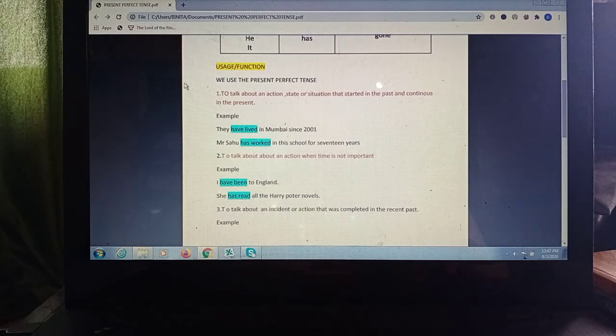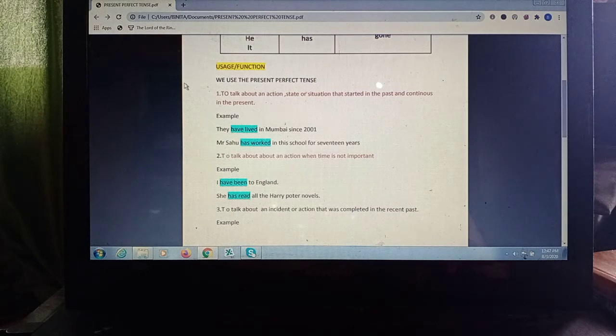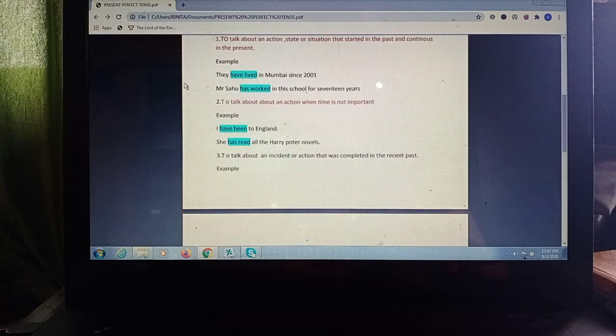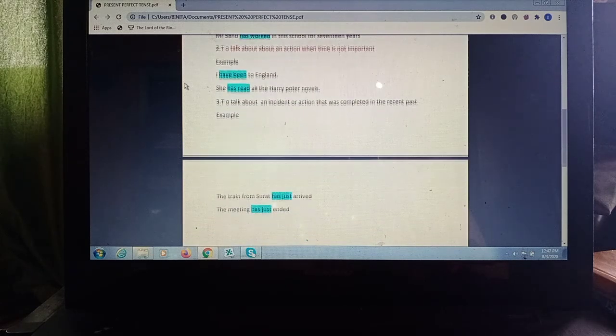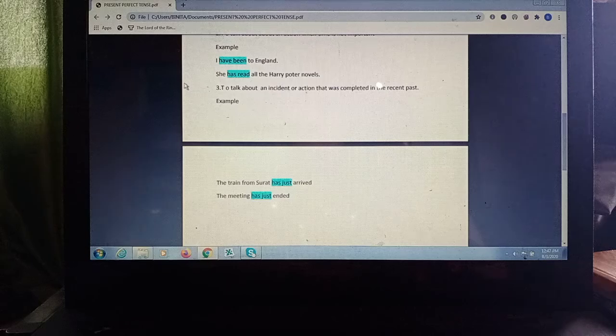So we express recent past and we just add just here. For example, to talk about an incident or action that was completed in the recent past. For example, the train from Surat has just arrived. So the action has taken place sometime in the past, now it has finished. So the train from Surat has just arrived, the meeting has just ended.